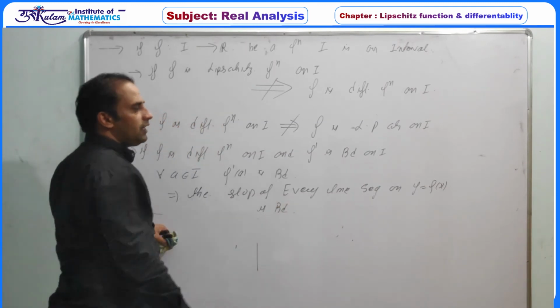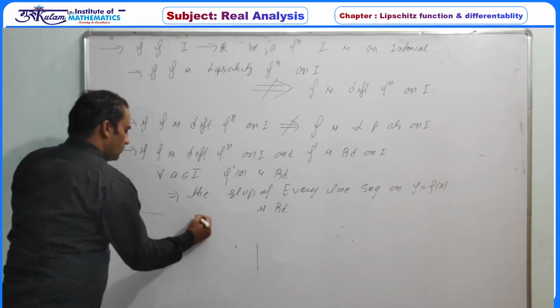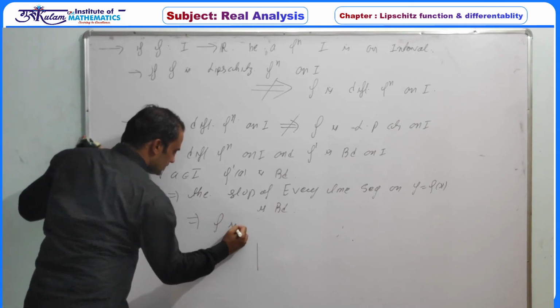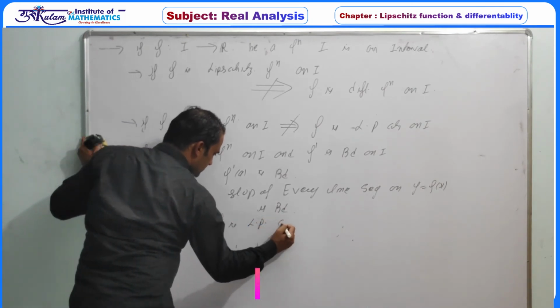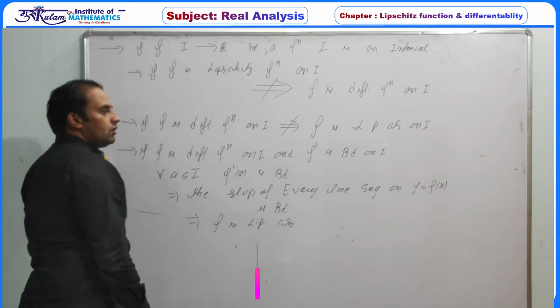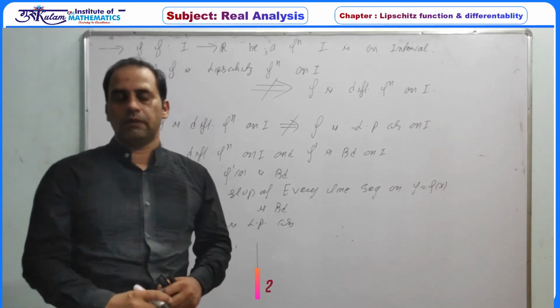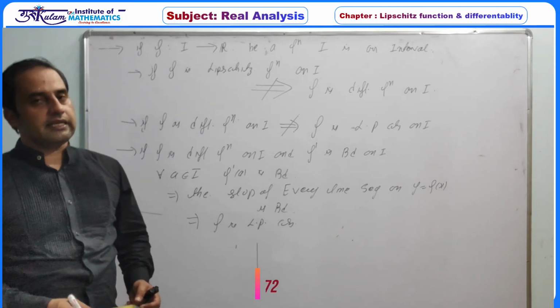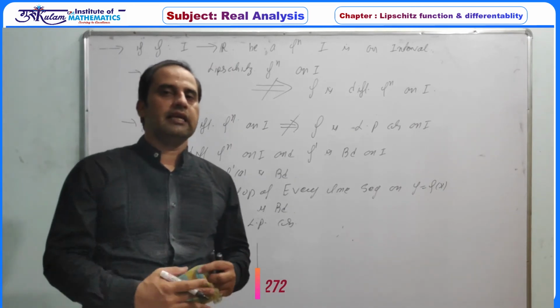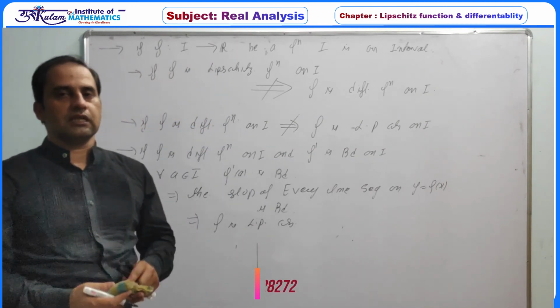And if the slope of every line segment is bounded, this obviously implies f is Lipschitz continuous. So whenever your function is differentiable and the derivative is bounded, then it must be a Lipschitz continuous function.